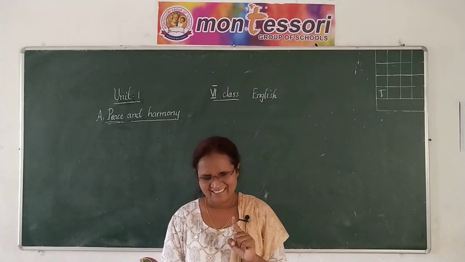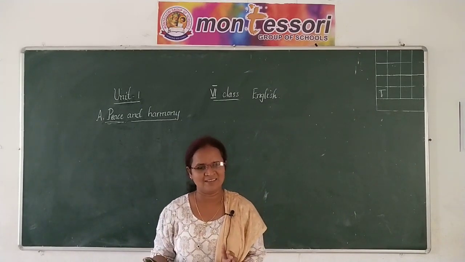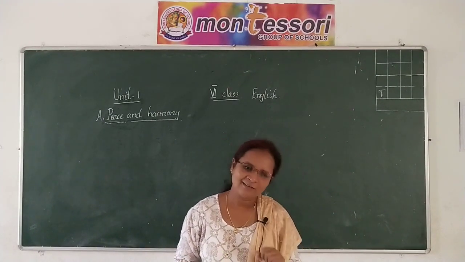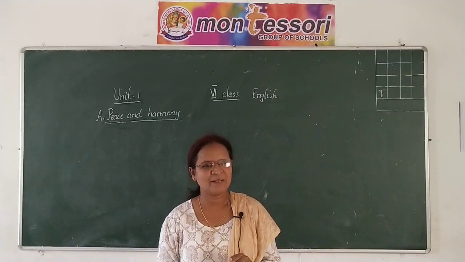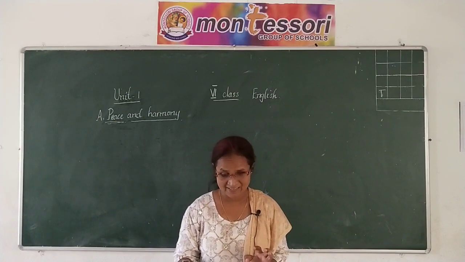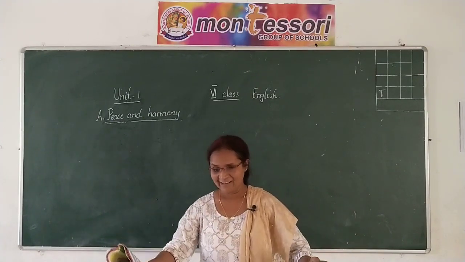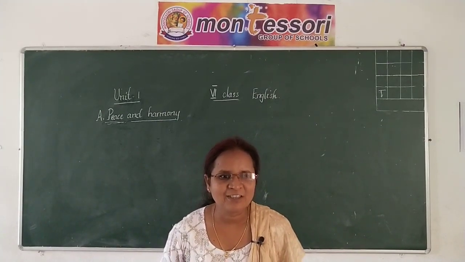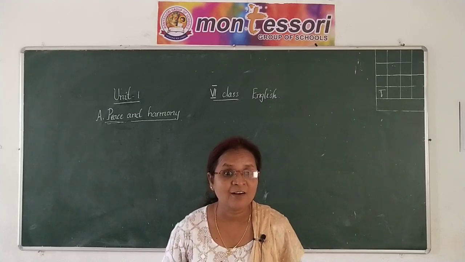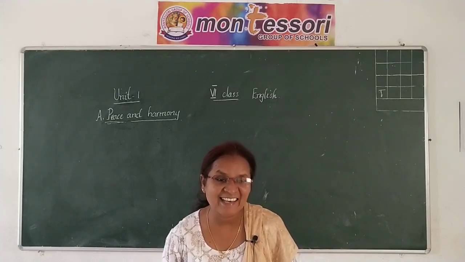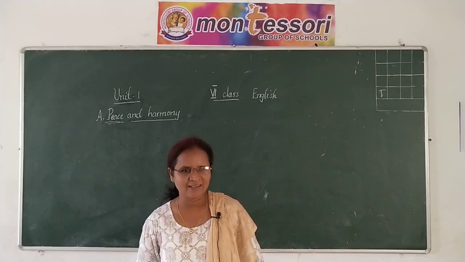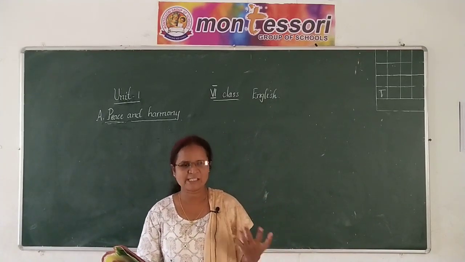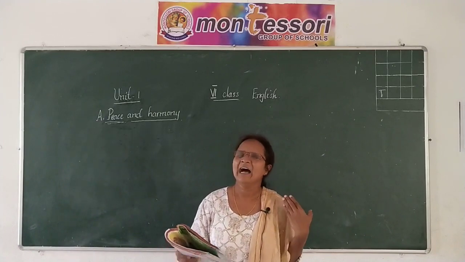Is it right? So are they happy or unhappy, children? By looking at this picture, what do you understand? Do you feel that they are very sad? No. When we look at that picture, we understand that they are very happy. The elephant and the deer are dancing, and the giraffe, rabbit, everybody are looking at them eagerly and with a lot of interest and concentration. That means they are doing something. I think they are dancing, and the crow and the parrot, both of them are singing. So by looking at their faces, facial expressions, we can say that they are very happy.